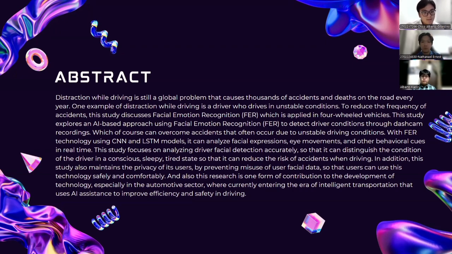In addition, this study also maintained the privacy of its users by preventing misuse of user facial data so that users can use these technologies safely and comfortably. And also, this research is one form of contribution to the development of technology, especially in the automotive sector. We're currently entering the era of intelligent transportation that uses AI assistance to improve efficiency and safety in driving.